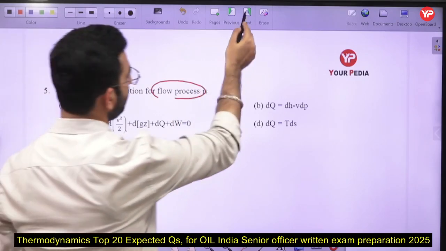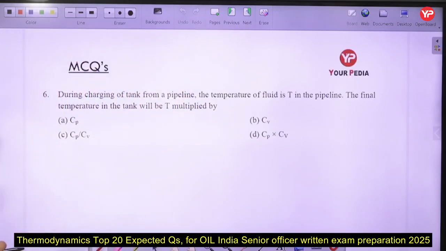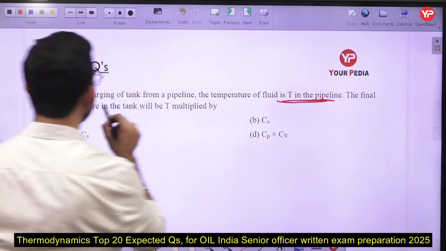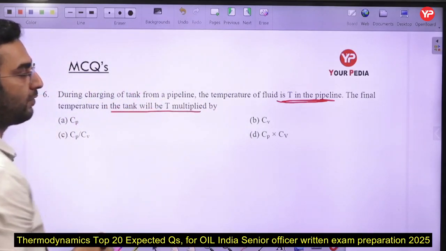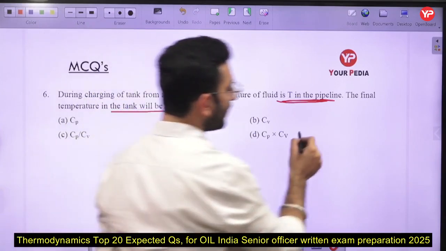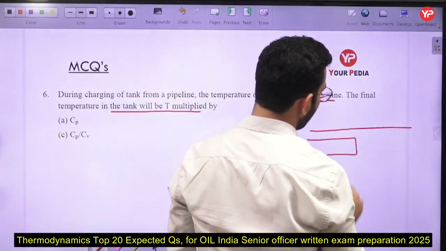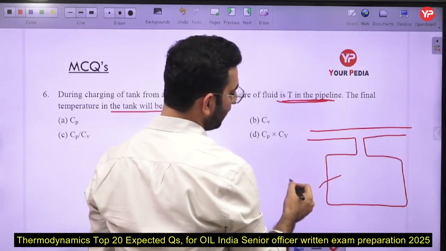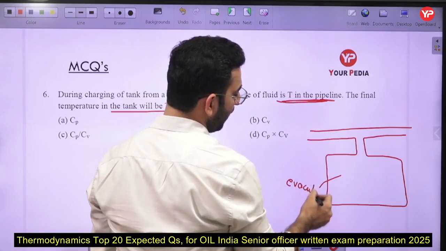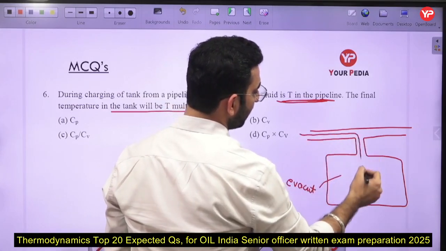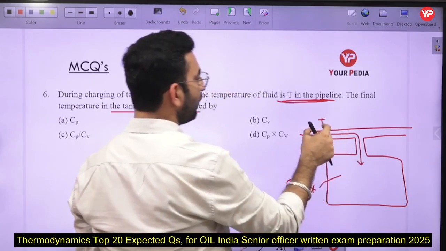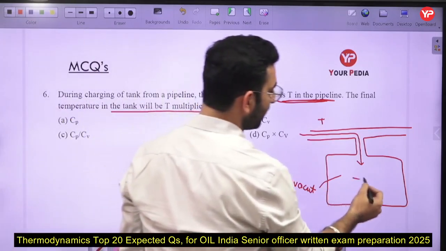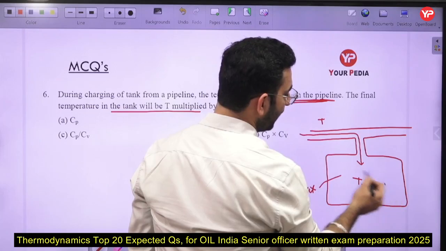Next, during the charging of a tank from a pipeline, the temperature of the fluid in the pipeline is T. The final temperature in the tank will be T multiplied by what? So here we have a pipe which is connected to a container, and I am assuming that initially it is evacuated. Now we are filling the tank with some air, or some fluid which is maintained at temperature T in the pipeline. Now we have to find out what the temperature T1 inside the container will be.